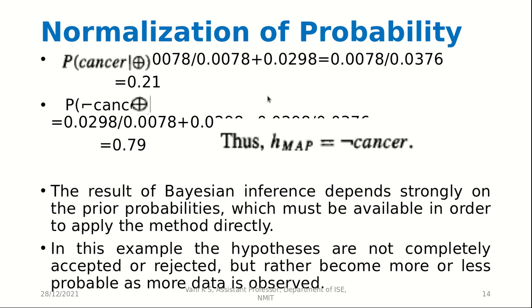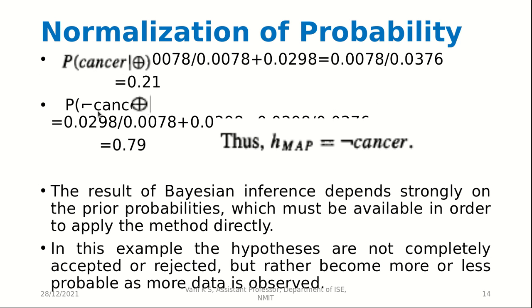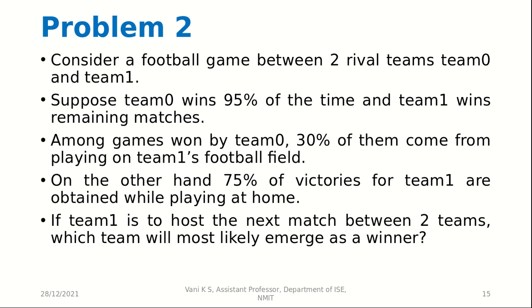And then P of not having cancer, given that result is positive, we get that possibility as 0.79. So here also we can see that the person is more likely to not have cancer than to have cancer. The result of Bayesian inference depends strongly on the prior probabilities, which must be available in order to apply the method directly. In this example, the hypotheses are not completely accepted or rejected, but rather become more or less probable as more data is observed. Now we come to our second problem.